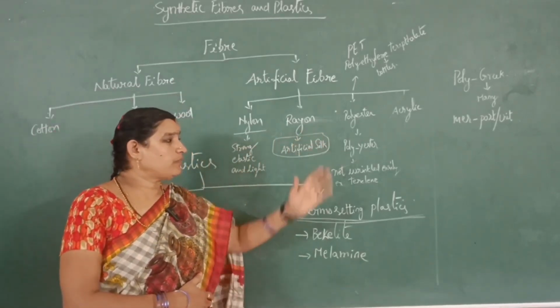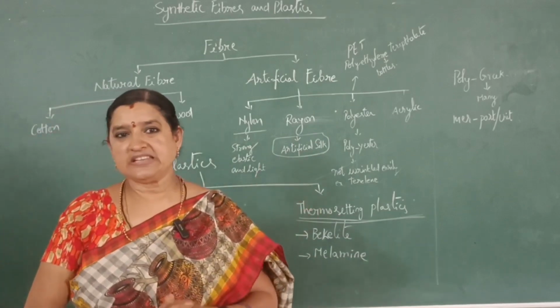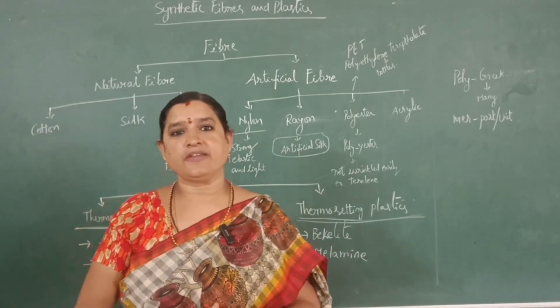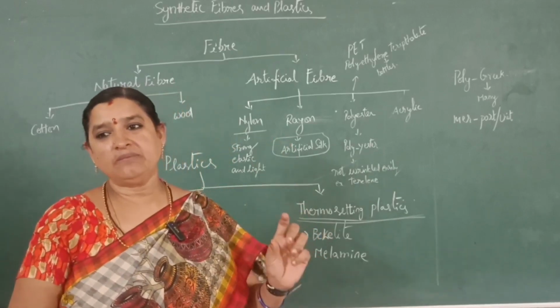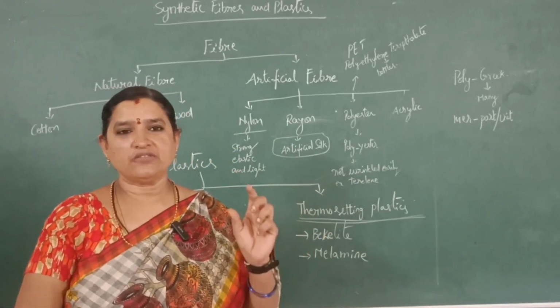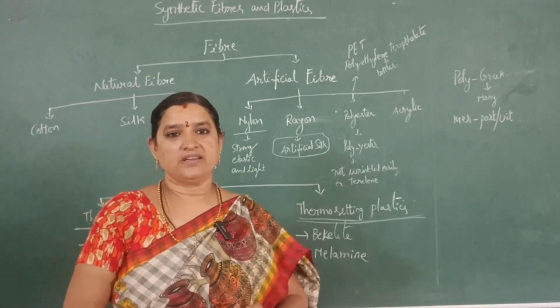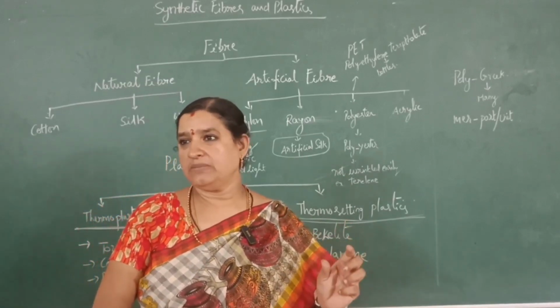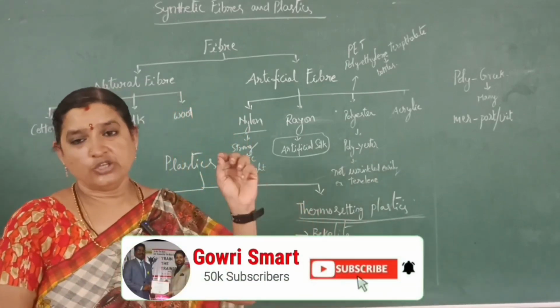The next one is polyester. Polyester means ester is a functional group of a chemical substance. Poly means many. The word polymer came from Greek. Poly means many, mer means unit.